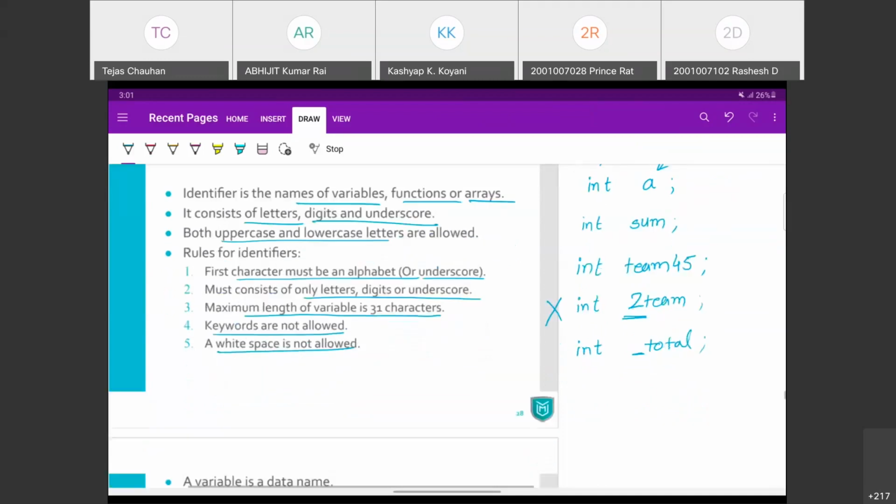You can also have something like float percentage. Right? Because percentage is always going to be floating point number. So when you declare a variable to store some kind of a value, percentage value, you should have data type float.